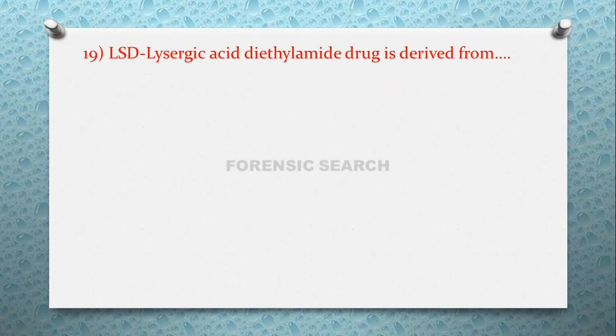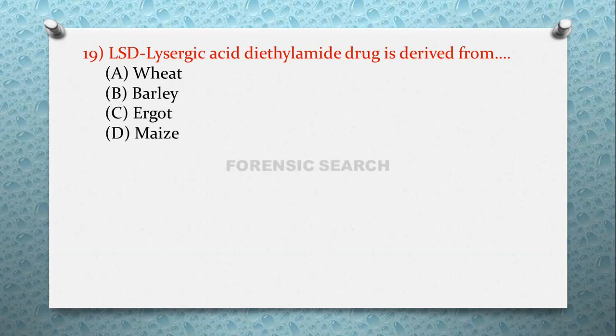Then the next question is, LSD, that is lysergic acid diethylamide drug, is derived from. Option A, wheat, option B, barley, option C, ergot, and option D, maize. This question was also asked a number of times in NET JRF examination. So the correct answer of this question is ergot. LSD drug is basically derived from ergot, which grows on the rye.